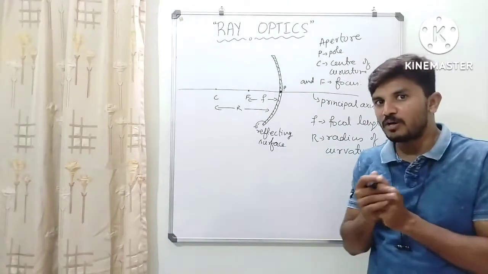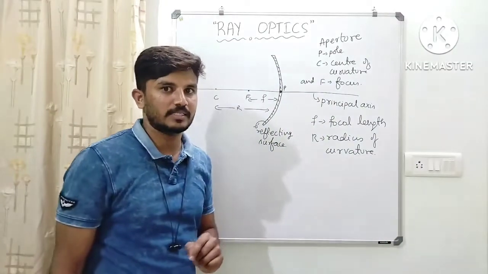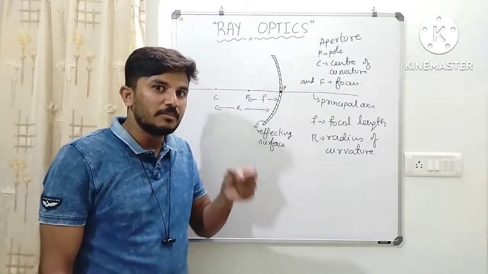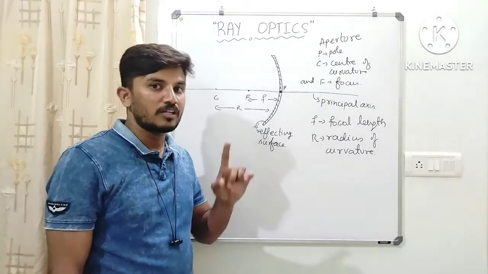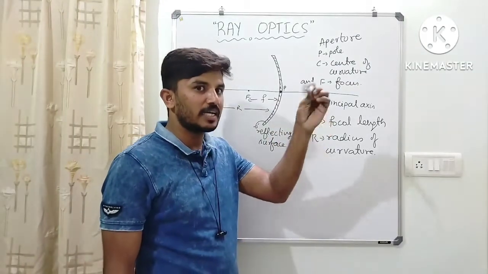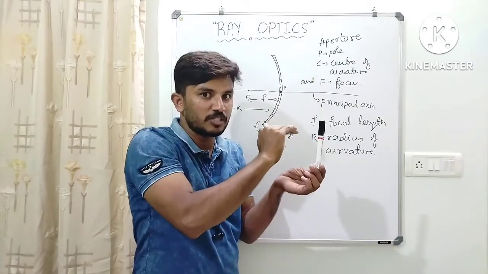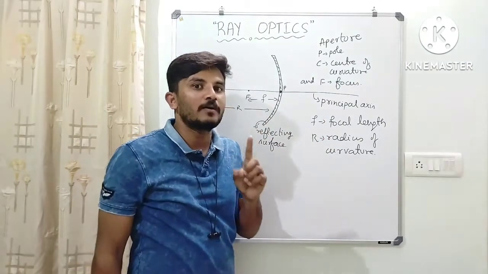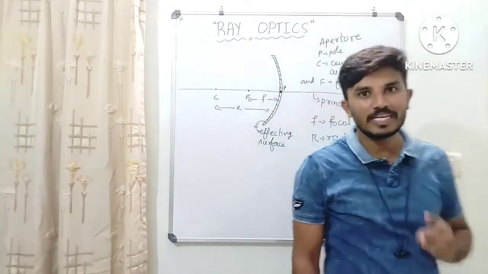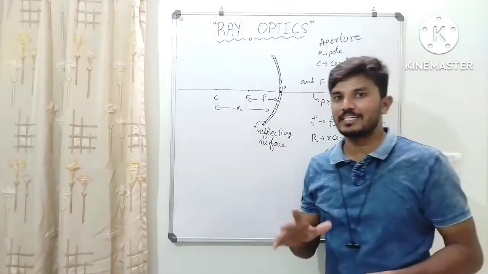where the image is formed and where the object is placed, that matters. Depending on the position of the object, the image formation also changes. So, you may get an inverted image or erect image, enlarged image or diminished image, depending on where the object is placed. Different cases of which will be explained in the future videos. As of now, I am going to explain the sign convention.